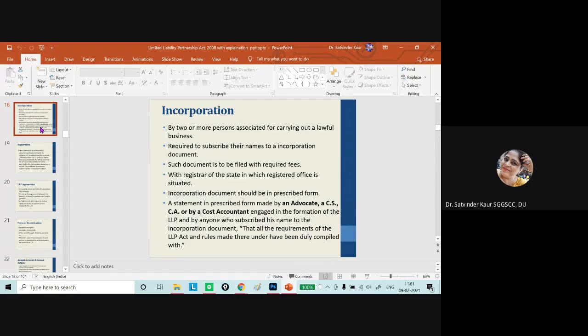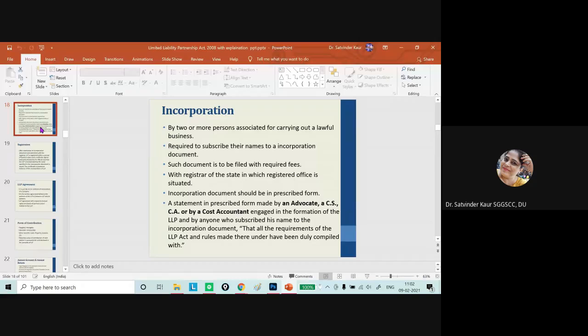DPIN is the Designated Partners Identification Number. It's an 8-digit number allotted by the central government in order to identify a particular person. In this situation, the application is to be given in a specific form along with the prescribed fee. I think it's rupees 100, and the fee can be paid online by any electronic mode, and then the digital signature certificate will be issued. After this, the name will be there and the LLP agreement will be attached.